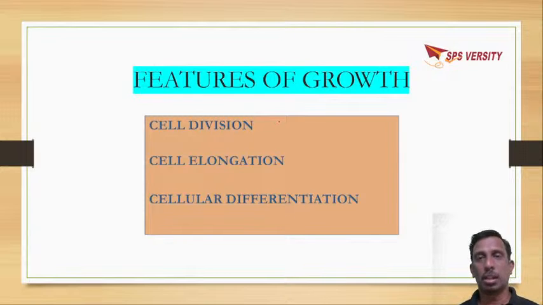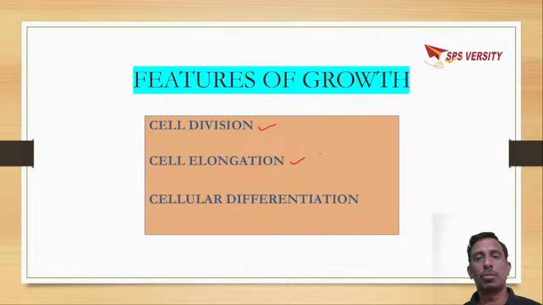Growth में क्या रहता? Growth में सेल डिवीजन, बोले तो सेल से नए सेल्स आना. New cells, after this cell division, undergo cell elongation.